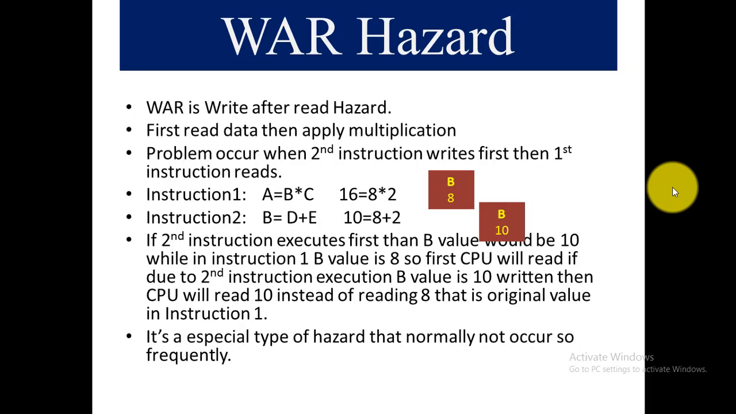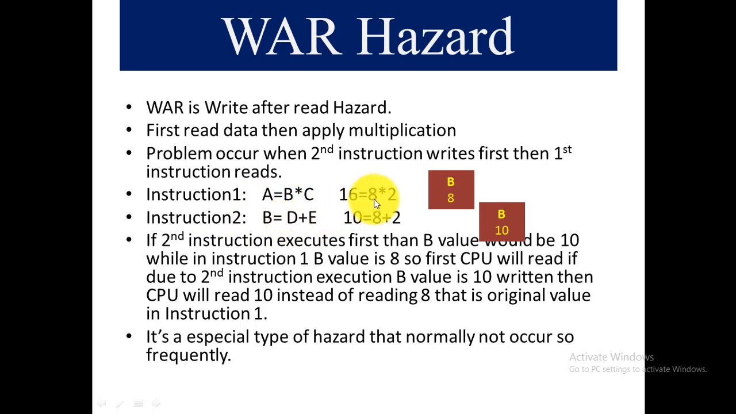After that, the third hazard of data hazards is the WAR hazard. WAR is write after read hazard. What is a write after read hazard? First read data, then apply multiplication, right? We will proceed with the same previous example. For example, we have two instructions. Instruction 1 performs a is equal to b multiplied by c, and then instruction 2 in which b is equal to d plus e.